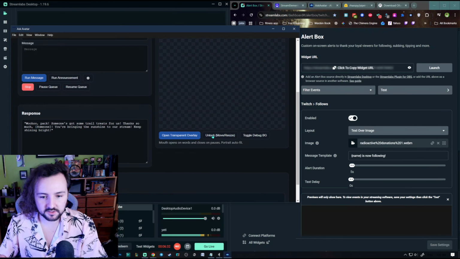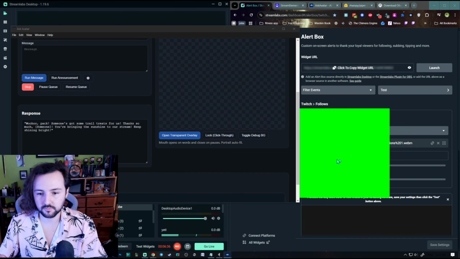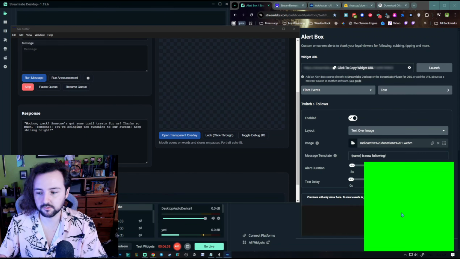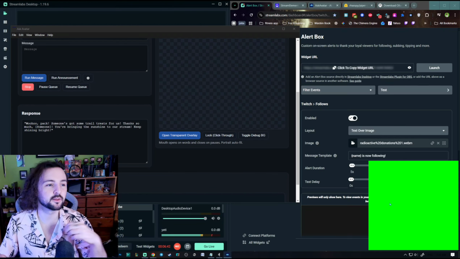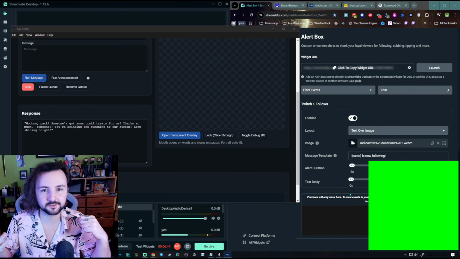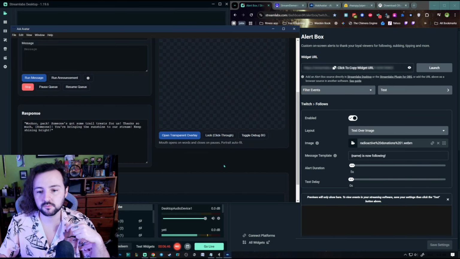So you click this unlock button, and we'll be able to move it now. So you can see I'm moving it around. I'd recommend throwing it onto a second screen, and then when you see it pop up, you'll know to expect it to read out something. Toggle that off. We'll lock it in place for now.